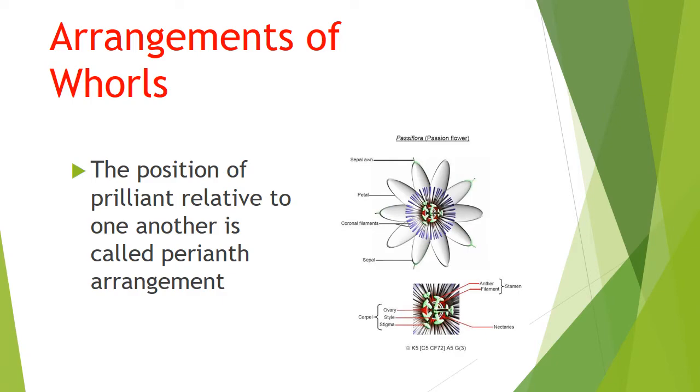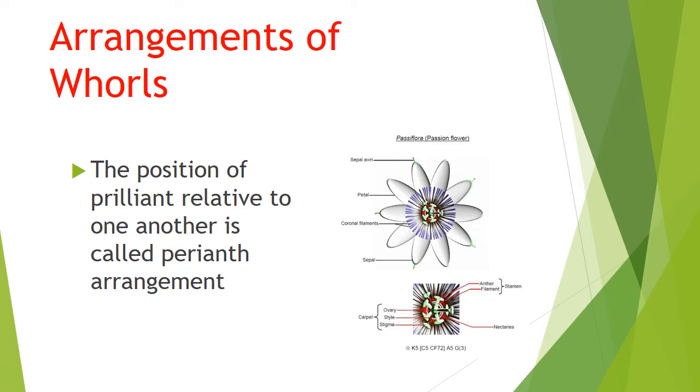Arrangements of flowers. I already said that inside the class, every student sits in some set arrangement, isn't it? Similarly, floral parts are also arranged in some set arrangement, that is called inflorescence. Now we're going to see in detail. Okay, the position of perianth parts related to one another is called perianth arrangement. What is perianth? Perianth is nothing but when the flower cannot differentiate the sepals and petals, that is called perianth.